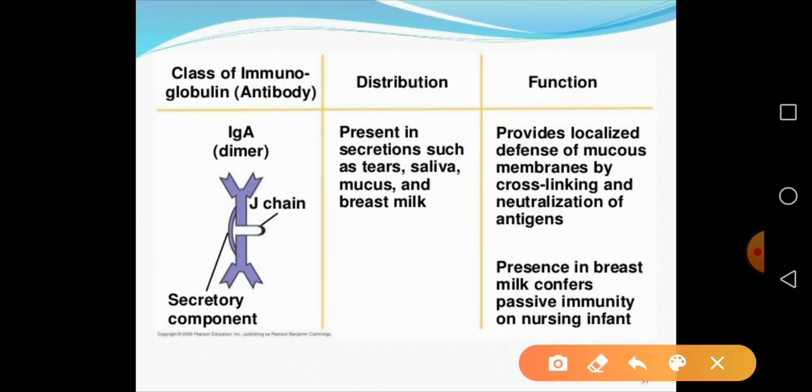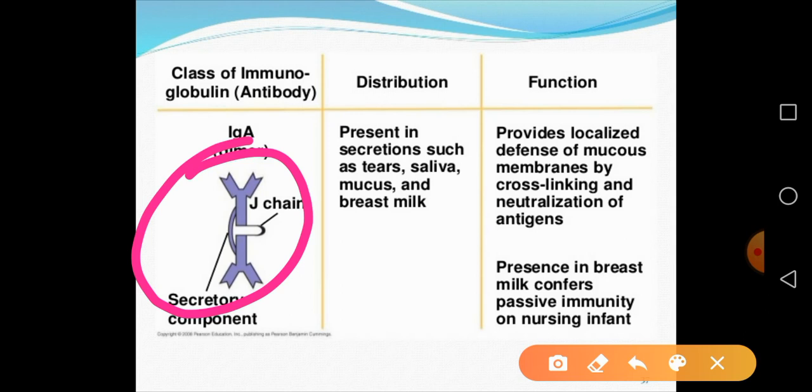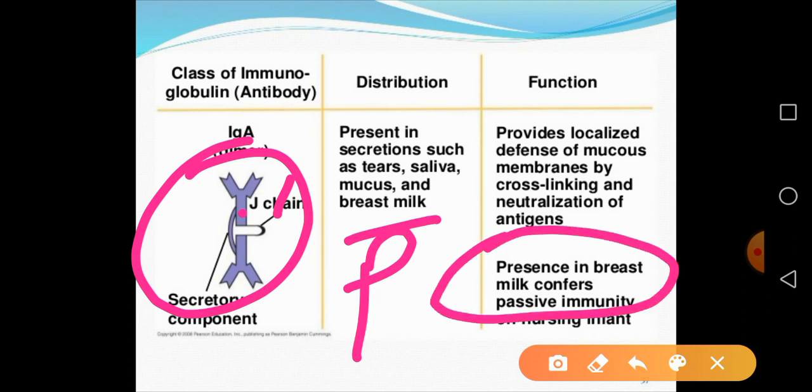So this is the briefing. This is a dimer which is joined by this particular J chain and present in secretions such as tears, saliva, mucus and breast milk also. So they play an important role in passive immunity. They provide a localized defense of mucous membrane by the cross-linking and neutralization of the antigens present on a cell surface. So, as I told you, they are present in breast milk. So they play an important role in passive immunity.